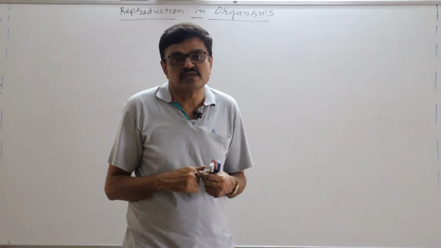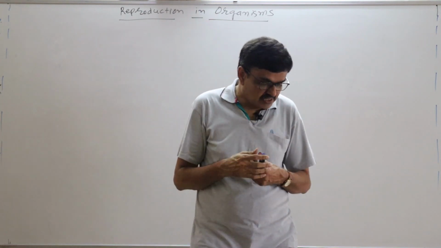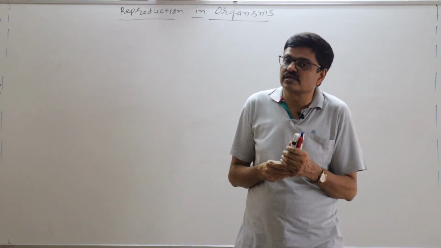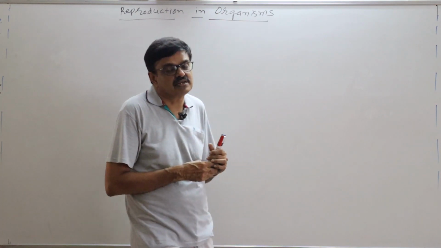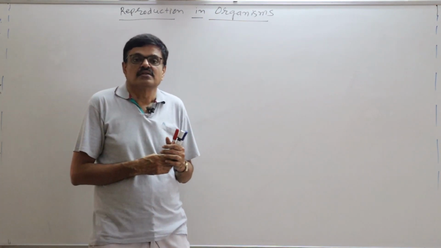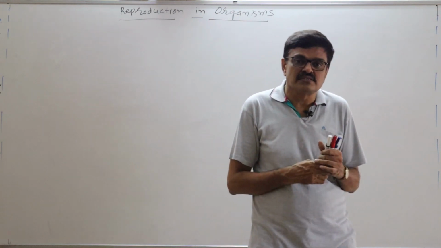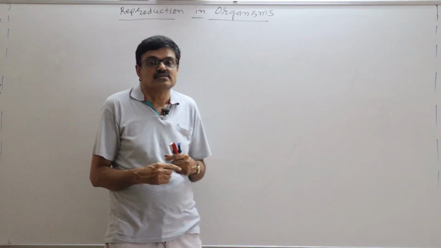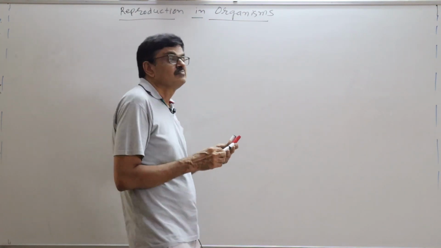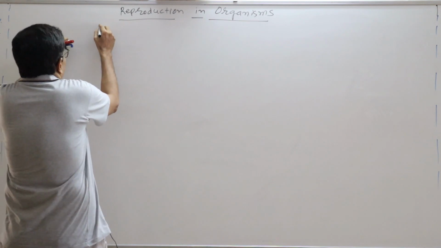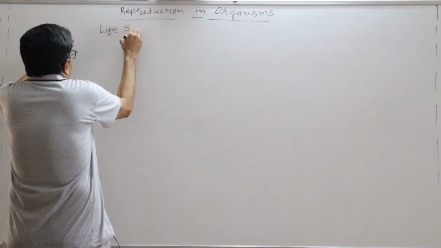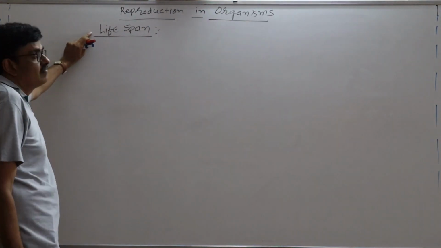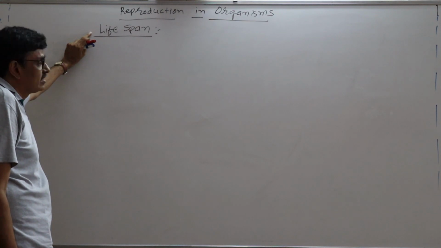Now, particularly, if we are talking about the lifespan of the organism, particular organisms can live for a certain period of time. That particular period of time from the birth to the natural death of the organism, that is called what? That is called a lifespan. The certain period of time from birth to the natural death, that is called a lifespan.